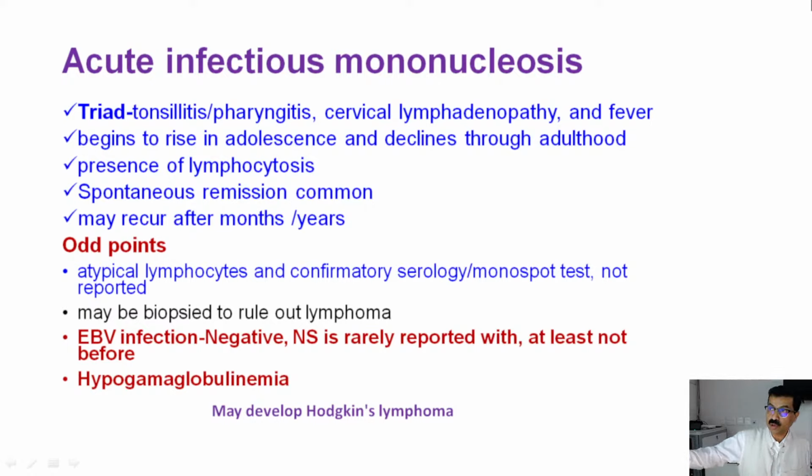Maybe a biopsy to rule out lymphoma. Epstein-Barr virus was negative. That was the strongest point. And nephrotic syndrome is rarely reported, at least not before the onset of this lymph node enlargement and this kind of lymphadenopathy. And hypogammaglobulinemia is also not seen in this condition. But this patient is prone to develop Hodgkin's lymphoma in future.